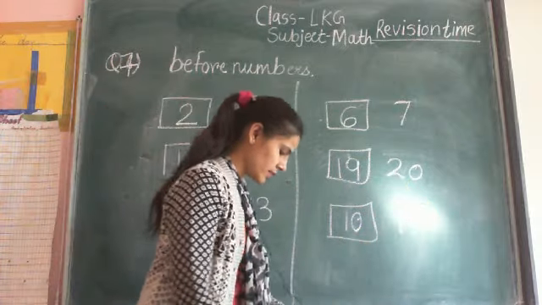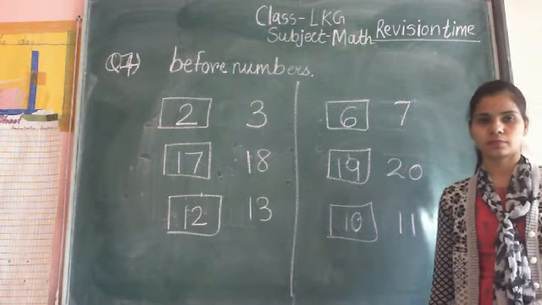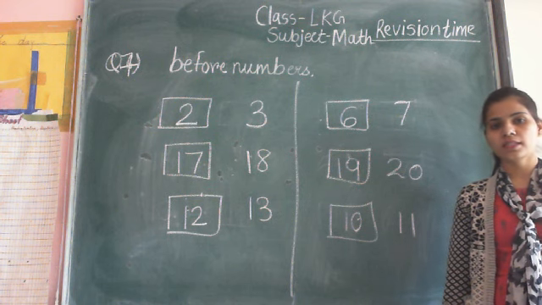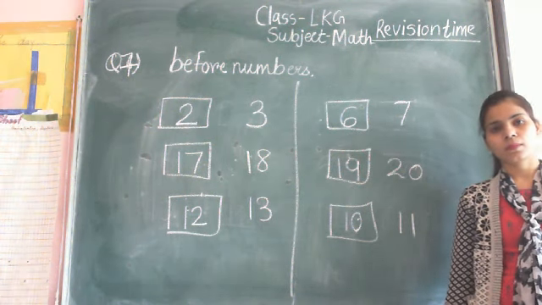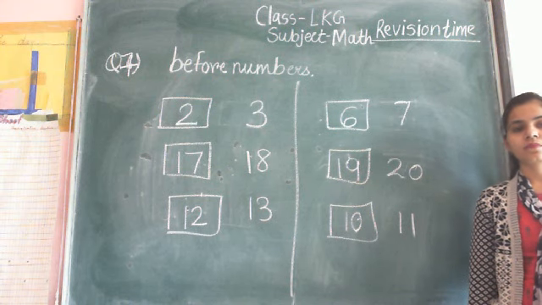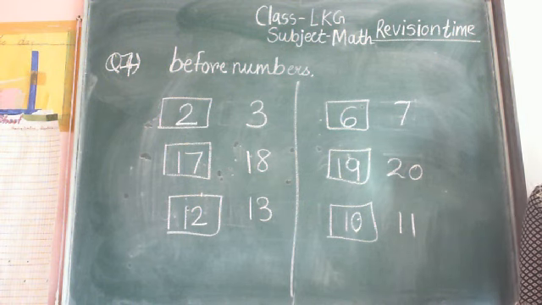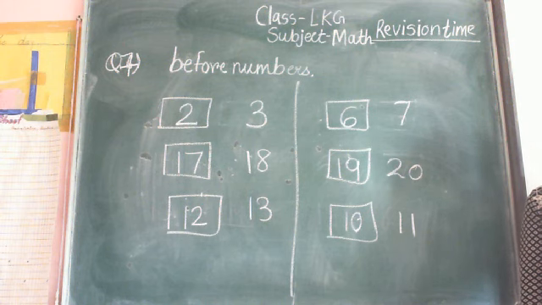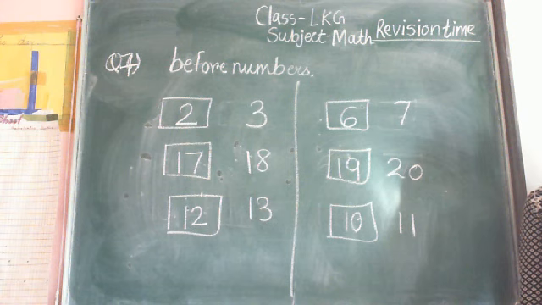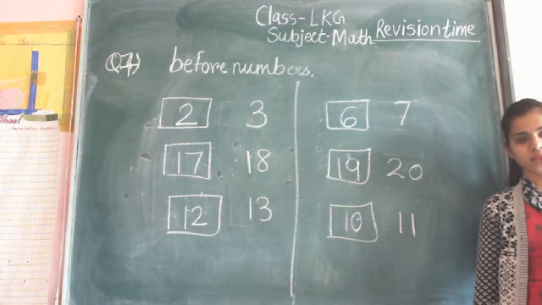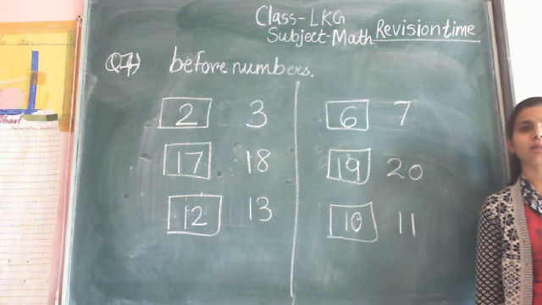Check the answers and note down in your math notebook. And the heading is revision. Revision of before numbers. After 7, write down numbers 8, between numbers. First you complete this, then write down the next heading, question number 8, between numbers.